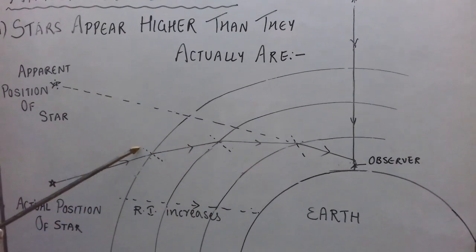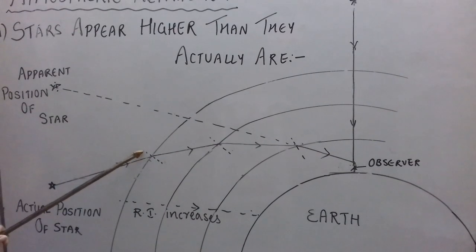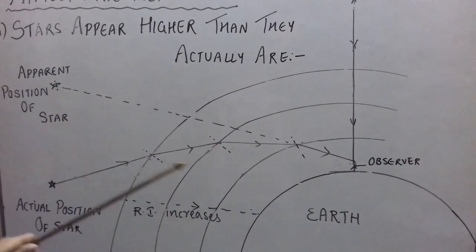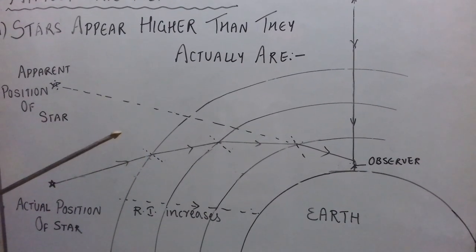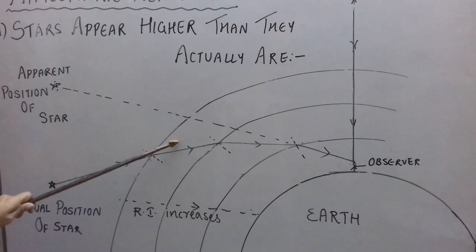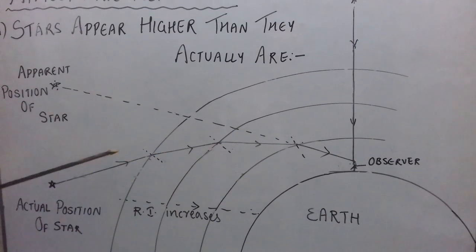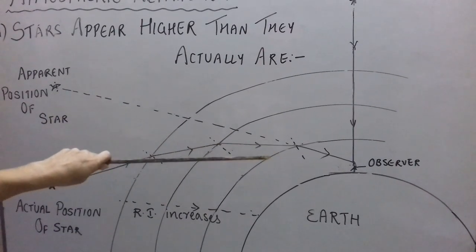So you can draw the normal here. Here normal means the line or radius of this sphere, the line joining this point and the center of the Earth is the radius here. So we can see that as it is entering from optically rarer to optically denser medium continuously, when it travels through the atmosphere, it keeps on bending towards and towards the normal.